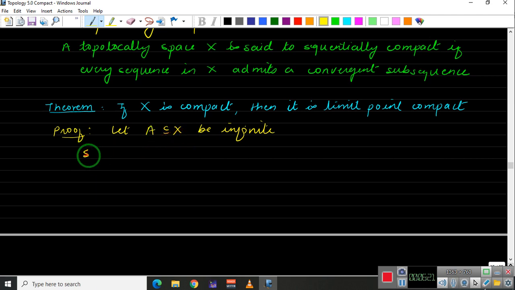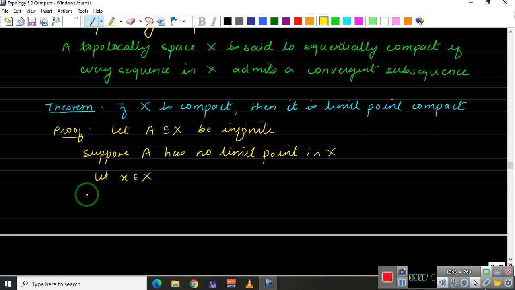Okay. So suppose A has no limit point in X. Suppose this happens. This means it has no limit point. So if you take any point x in X, this implies this x is not a limit point of A.